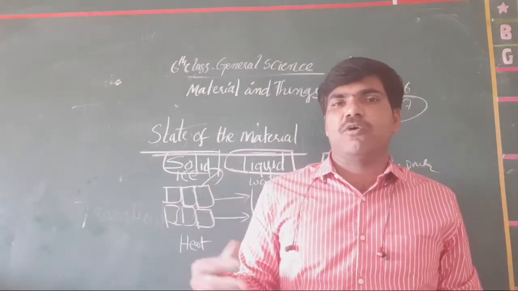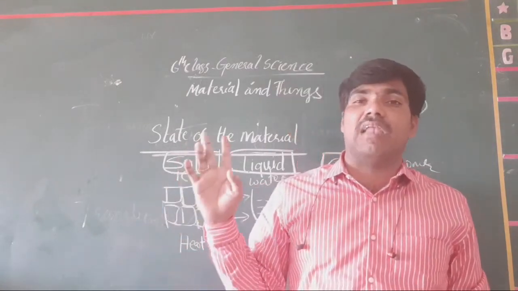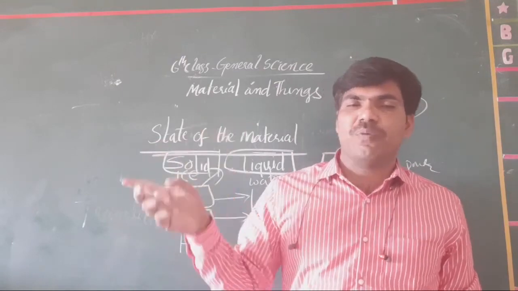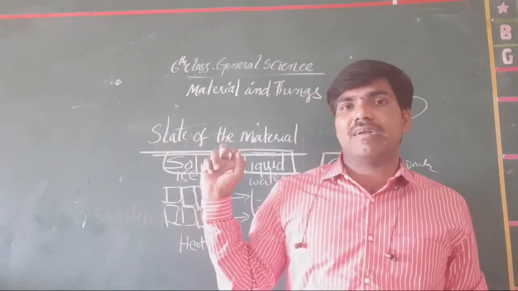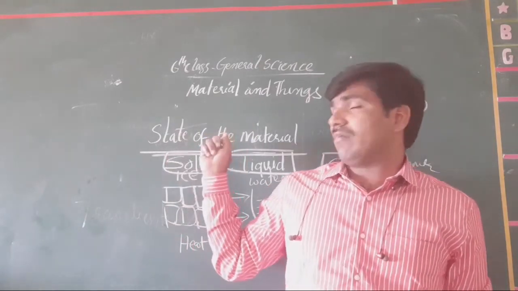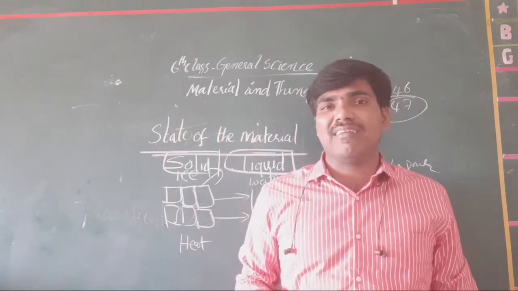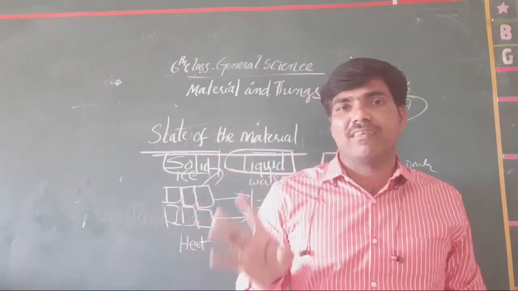Today we talked about the properties of materials based on light. They contain three properties: transparent, opaque, and the last one is what? Transient. And our materials are available in three states. What are those states? The solid, another one is the liquid, and another one is the gases.